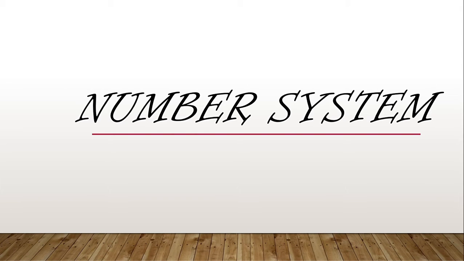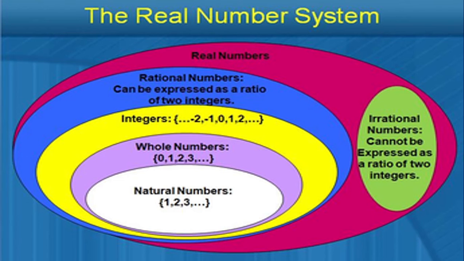Number system. Types of numbers: natural numbers, whole numbers, integers, rational numbers, irrational numbers, and real numbers.